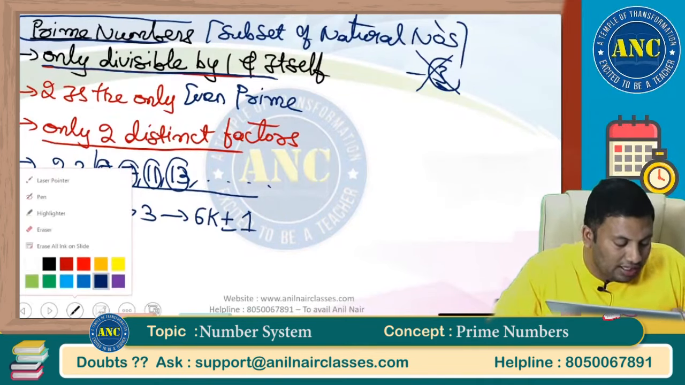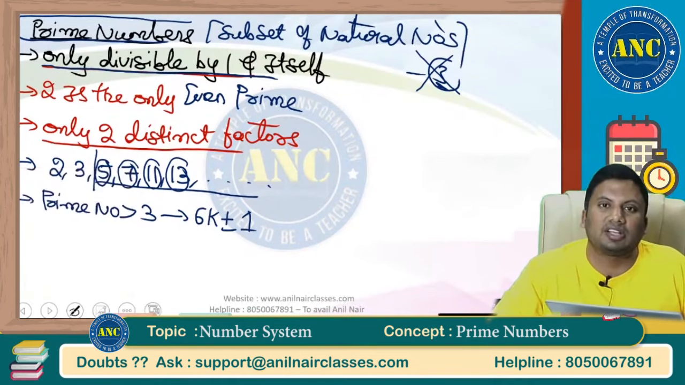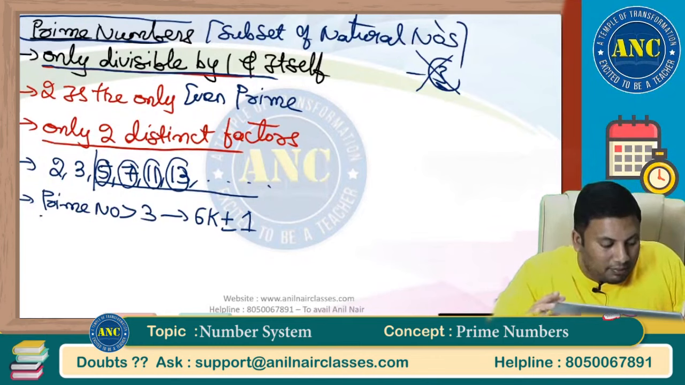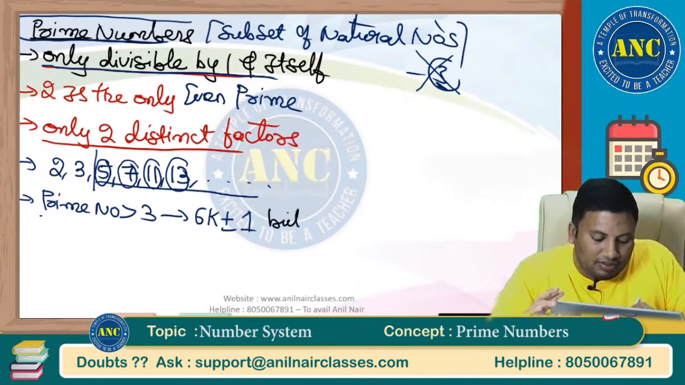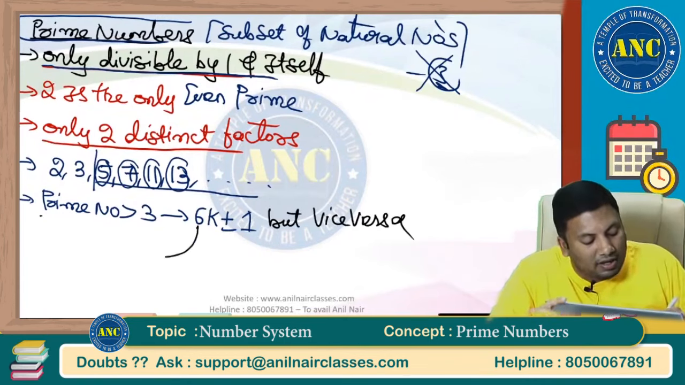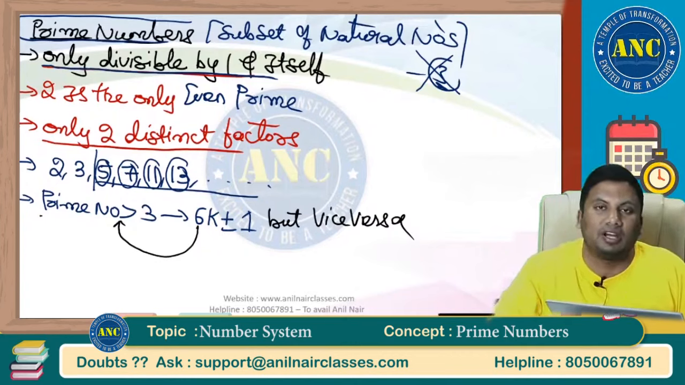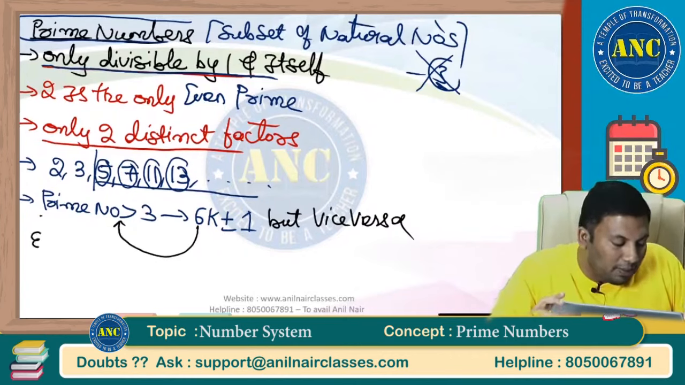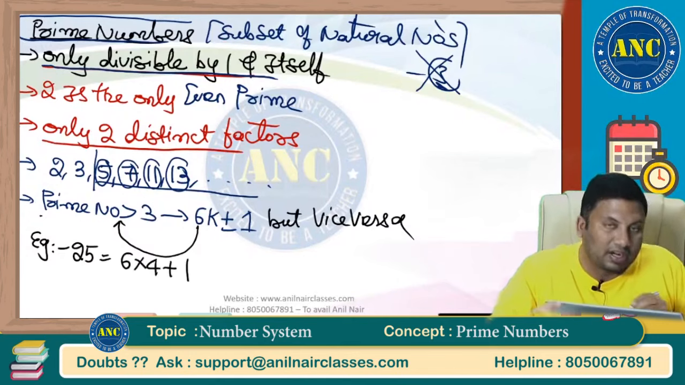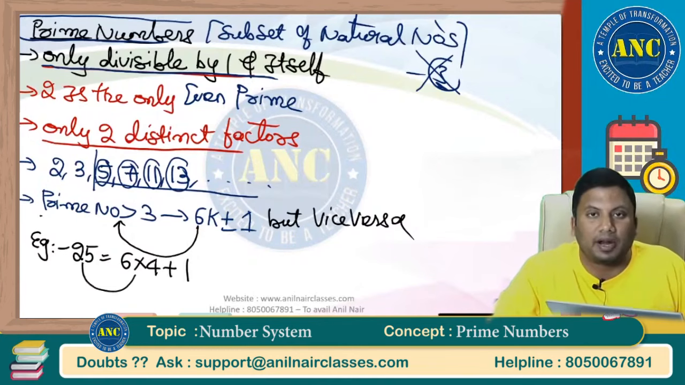That is also right. So 5 is 6 into 1 minus 1. 7 is 6 into 1 plus 1. 11 is 6 into 2 minus 1. Every prime number greater than 3 is of the form 6k plus or minus 1. But vice versa? What is vice versa? Any number which is of the form 6k plus or minus 1 may or may not be a prime number. For example, 25. 25 is 6 into 4 plus 1. So this is not a prime number.